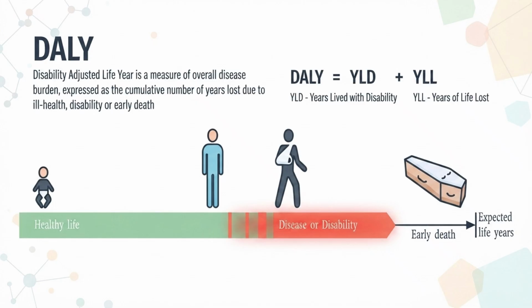That is, YLL will be 20 years. Say the orange, all the disease and disability cumulative, after adding everything came to 5 years. So YLD will be 5 years and YLL will be 20 years. So total will be 25 years. DALY will be 25 years for that person.